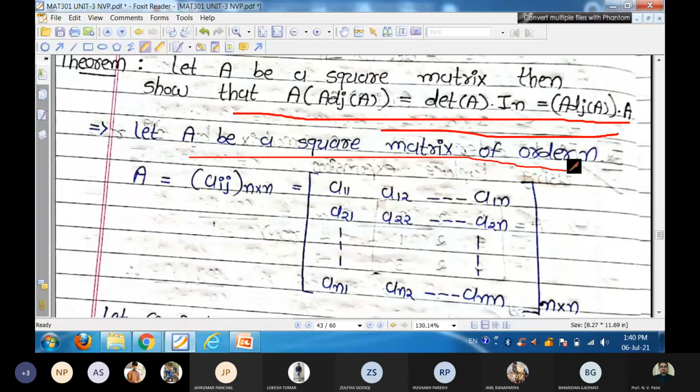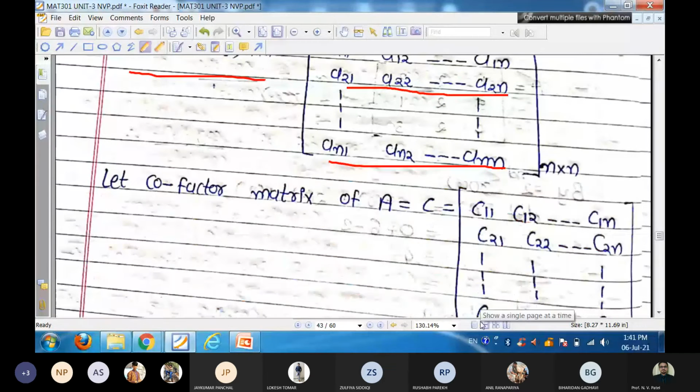So your capital A is Aij, that is A11, A12, A1n, A21, A22, A2n, and nth row is An1, An2, Ann. Now adjoint, that is transpose of cofactor matrix. So cofactor matrix of capital A is known as capital C: C11, C12, C1n, C21, C22, C2n, Cn1, and so on.